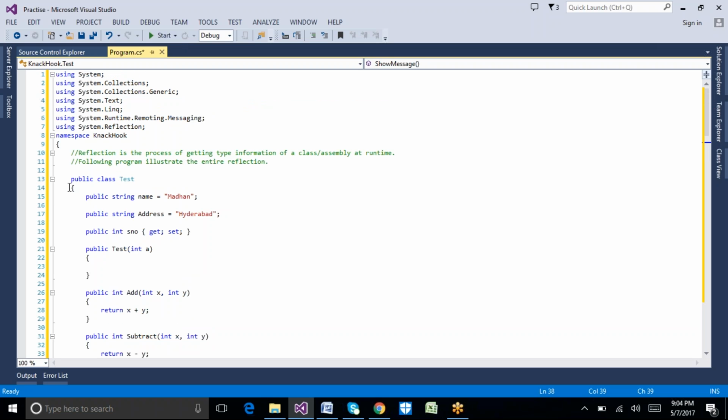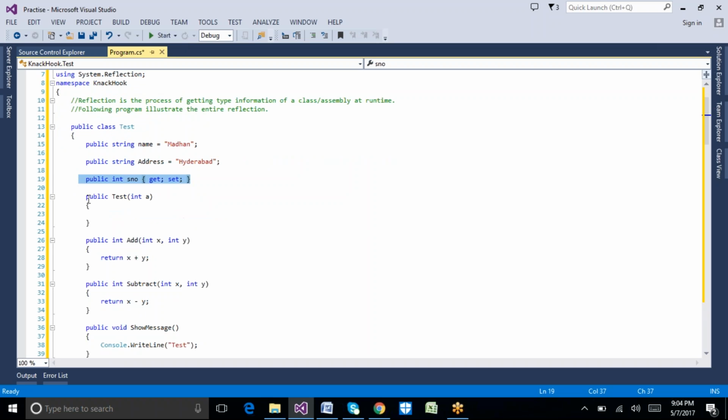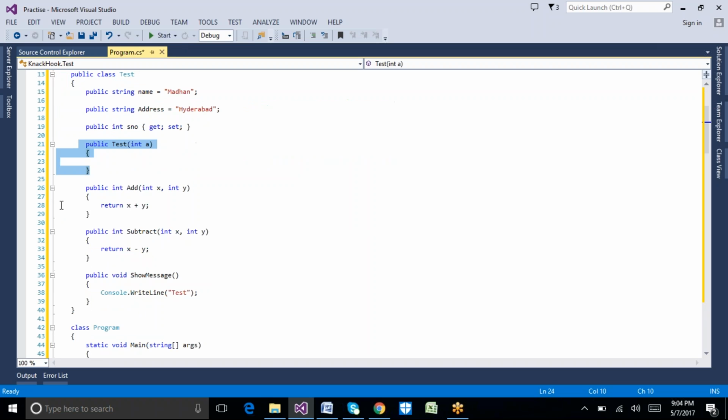Let's see one more time. I'm just declaring one class, and the class name is Test. It has the following member variables, and it has one property. It has one constructor. It has three methods. One is the add method, which is used to sum the values.